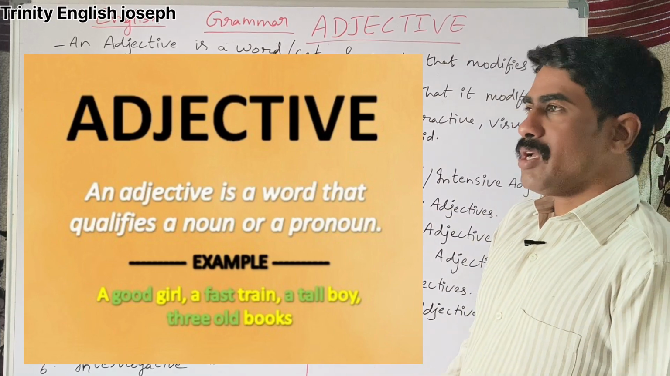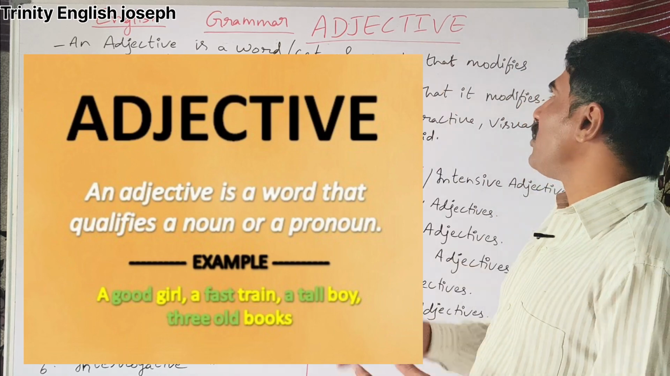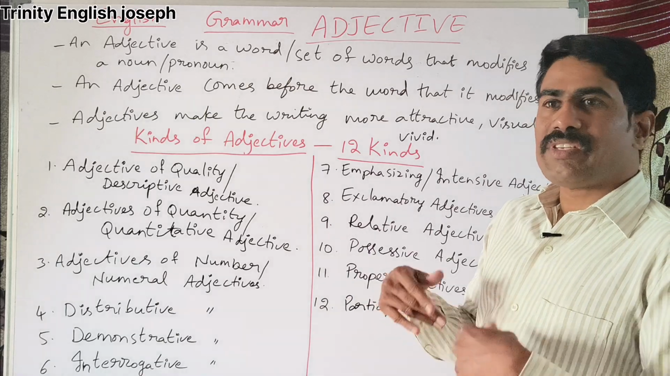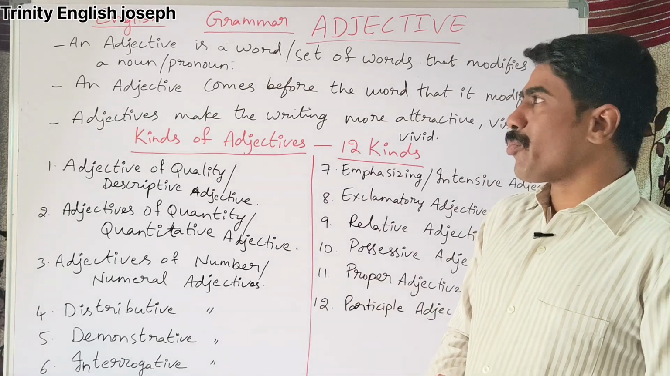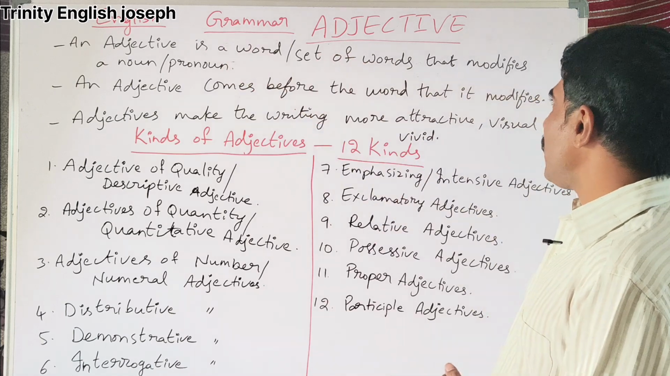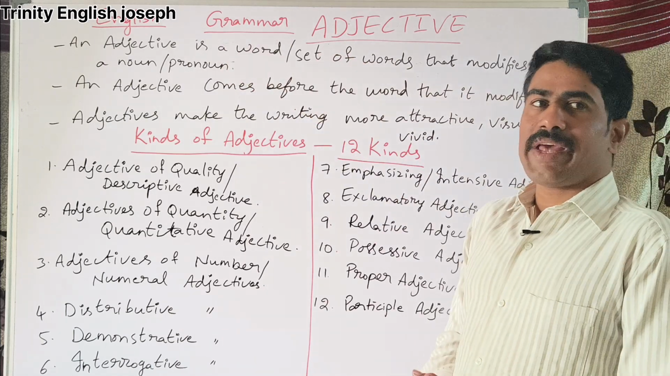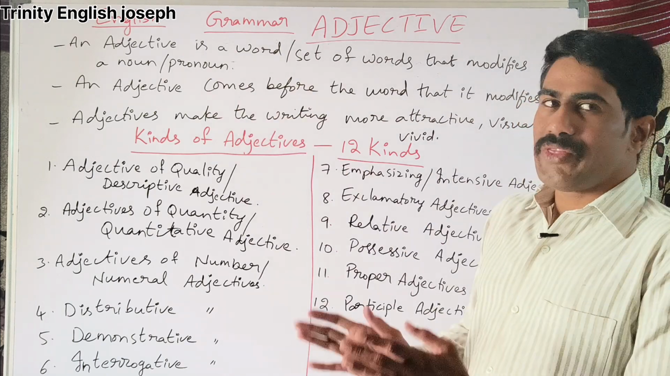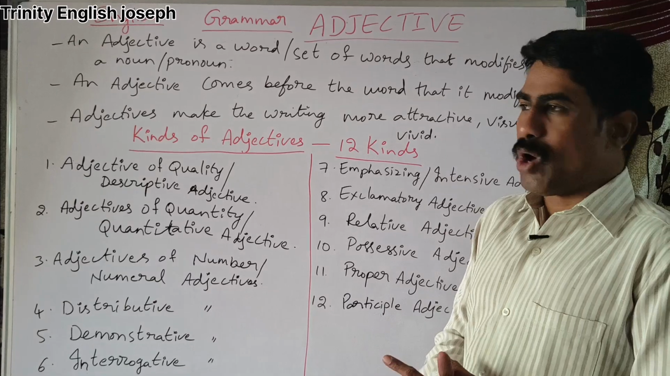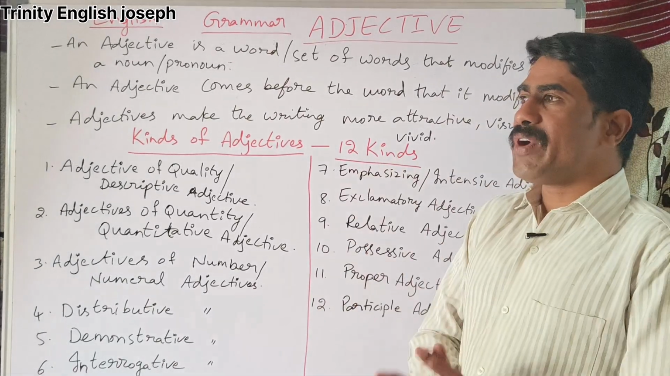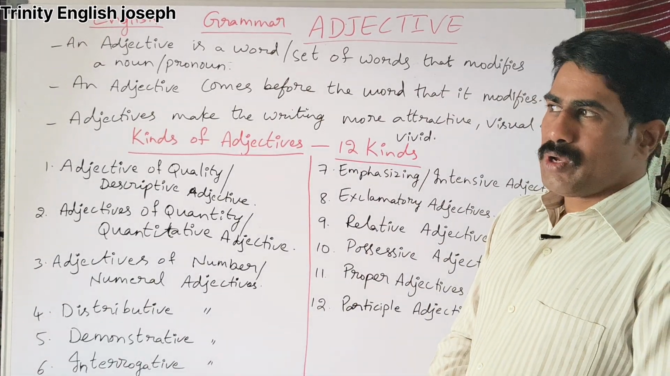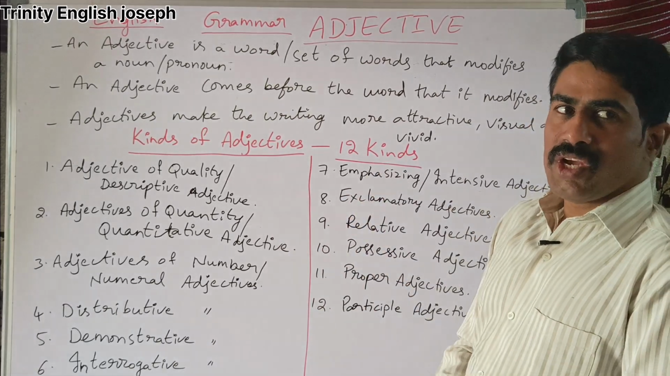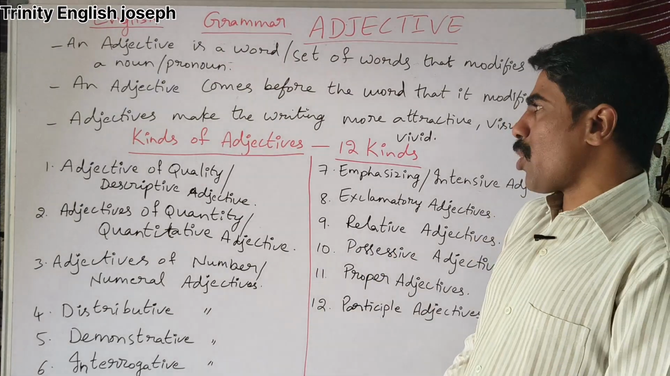English grammar, a very important topic, that is adjectives. An adjective is a describing word which adds beauty to the noun or pronoun. So an adjective is a word or set of words that modifies a noun or a pronoun. An adjective comes before the word, that is either noun or pronoun, and then it modifies that particular noun or pronoun. In simple words, it adds beauty, it adds extra meaning to the meaning of noun or pronoun.